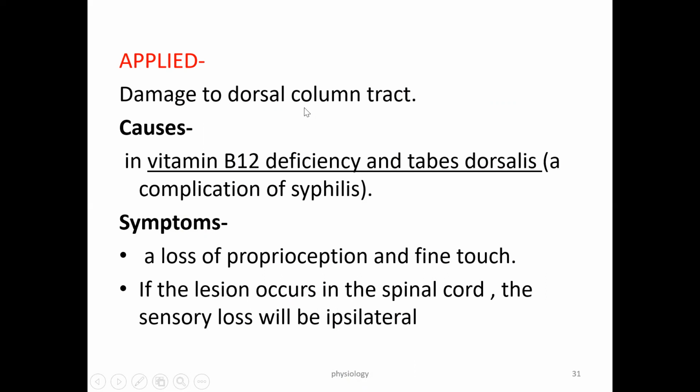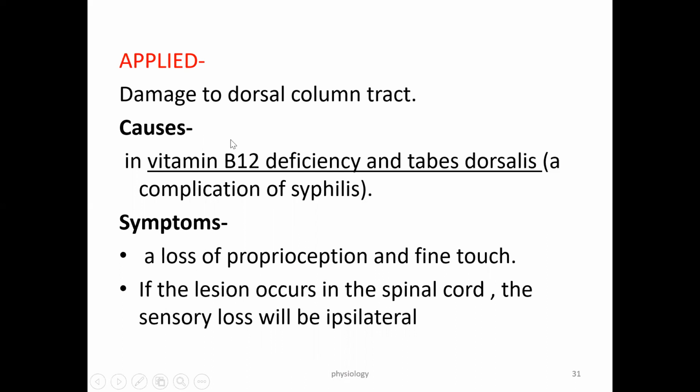The sensations carried by this dorsal column pathway are fine touch, stereognosis, to identify familiar objects with closed eyes, and vibration and proprioception, that is movement of the limbs and joints. These are the sensations carried by the dorsal column pathway, tract of Goll and Burdach, medial lemniscus system.